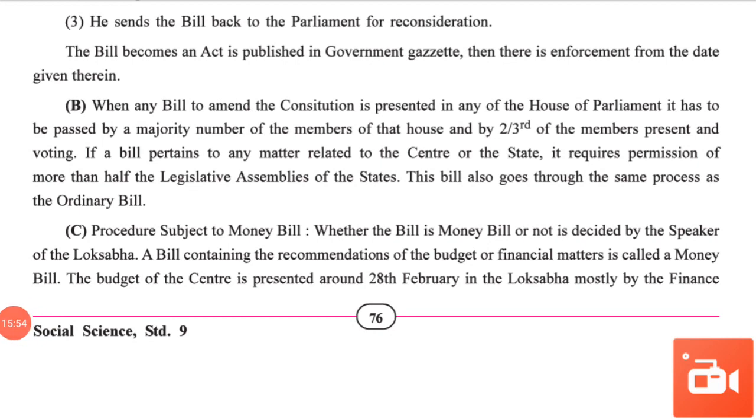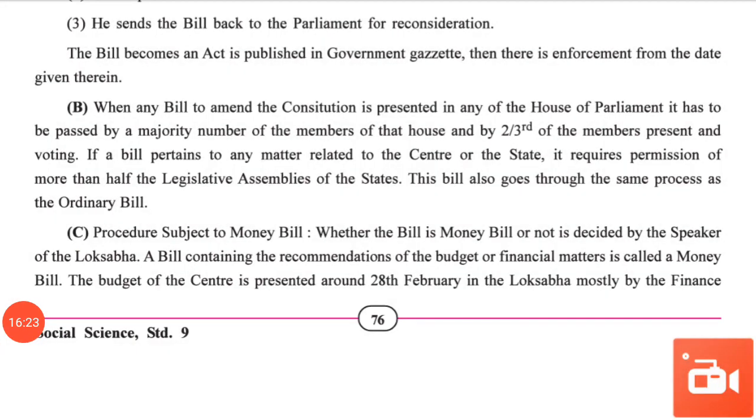Then option C, point number C: procedure related to money bill. Whether a bill is a money bill or not is decided by the Speaker of Lok Sabha. A bill containing the recommendation of the budget or financial matter is called a money bill. Here we talk about the money bill.